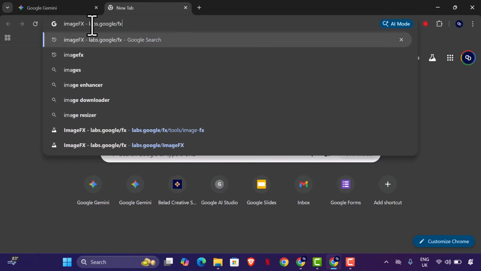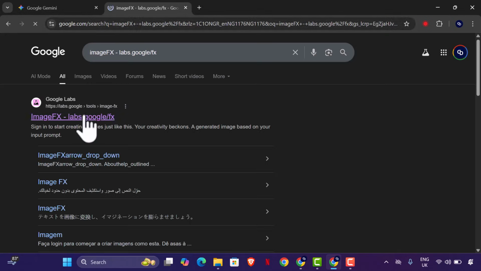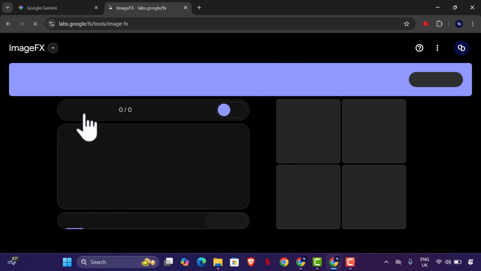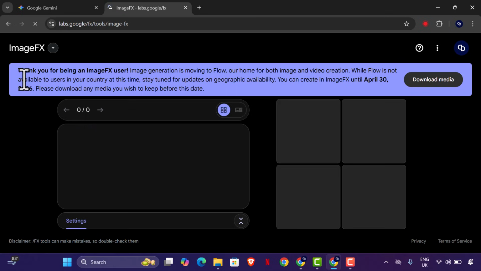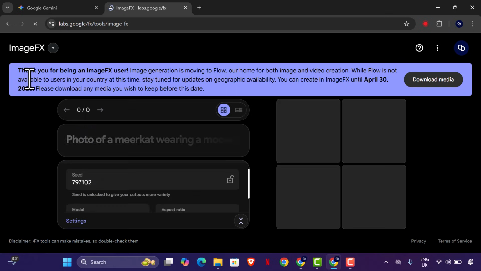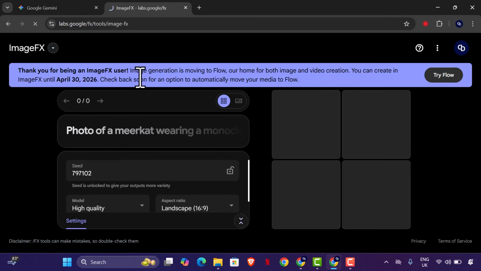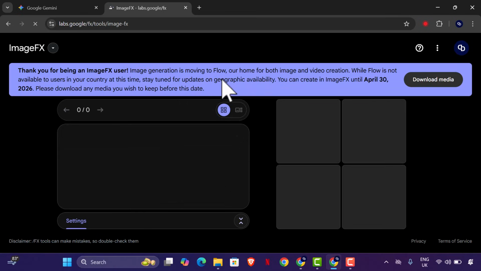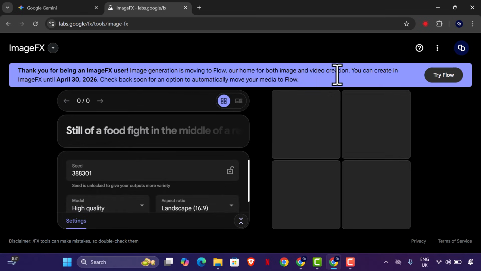So I'm coming to ImageFX right now. I've noticed that Google is trying to sideline ImageFX because they have something bigger in plan. As you could see right here, this is a notification that says thank you for being an ImageFX user. Image generation is moving to Flow, our home for both image and video creation. You can create in ImageFX until April 30th, 2026. Check back soon for an option to automatically move your media to Flow.